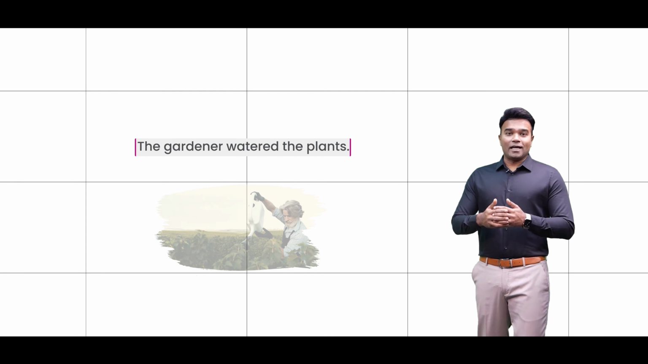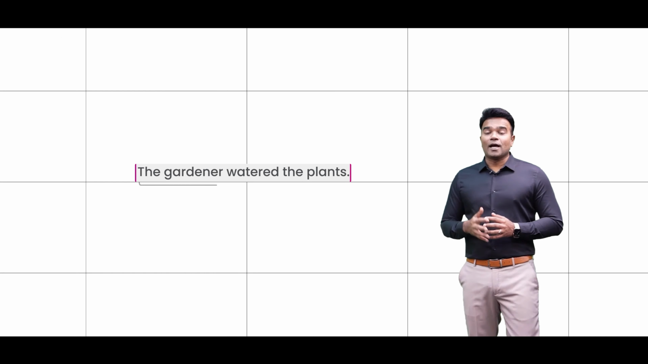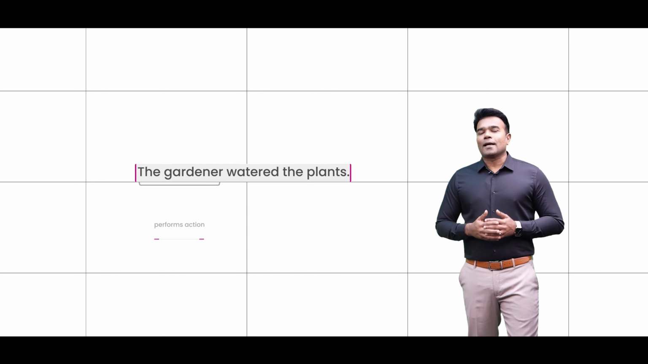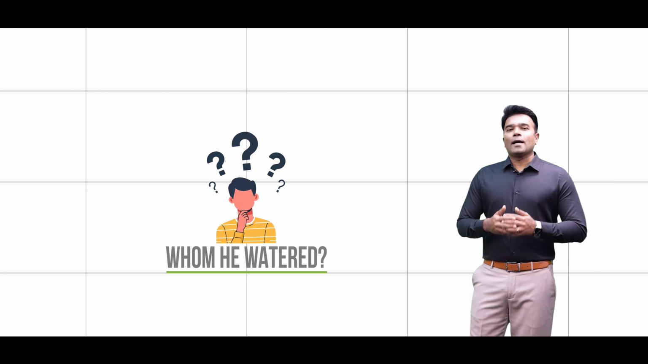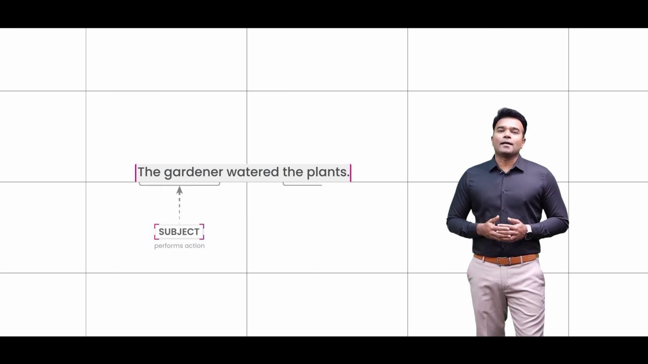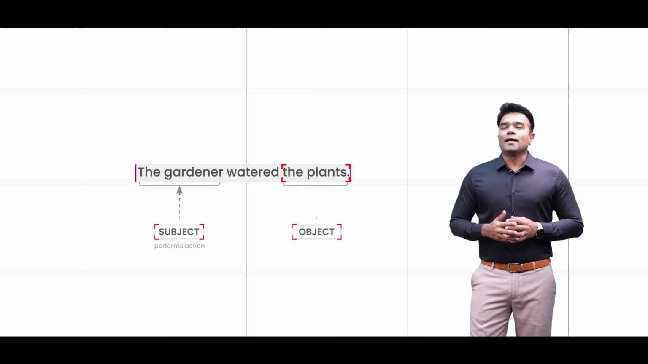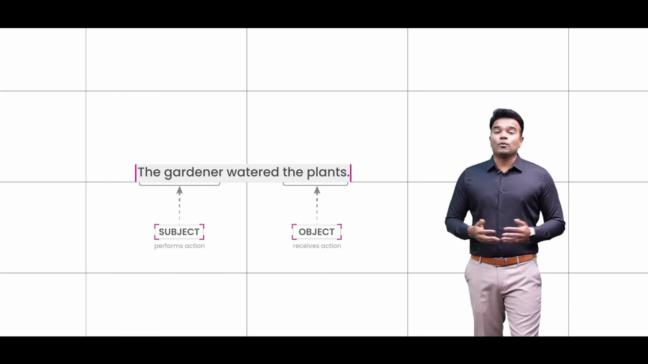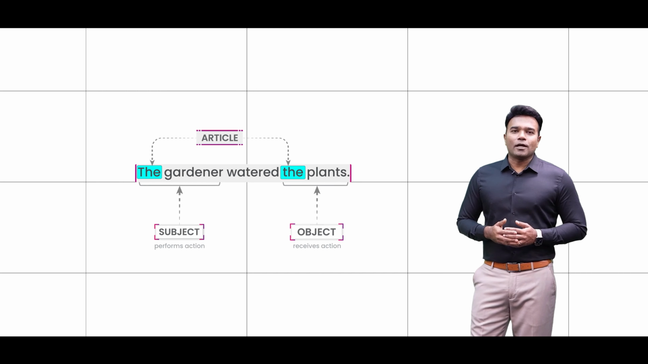Well, if I again ask you a question as to who watered the plants, then obviously it is the gardener who has watered the plants, and hence has performed the action of watering, and hence is categorized as the subject. But just in case I ask you an additional question as to whom did the gardener water, then you would say that it is the plants that the gardener has watered. In other words, it is the plants which is considered the object in the sentence, because it is receiving the action of watering.